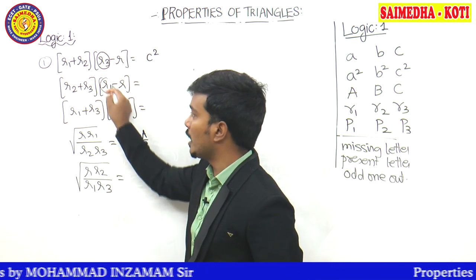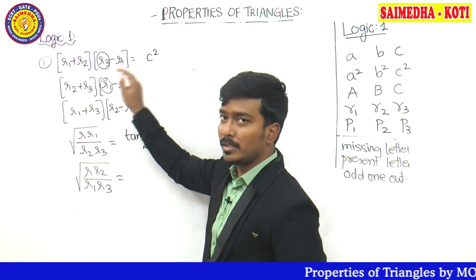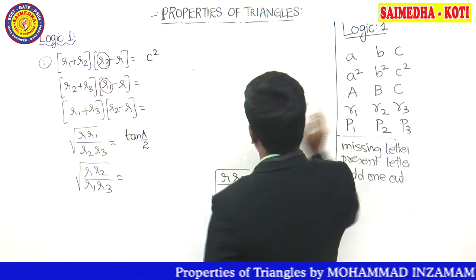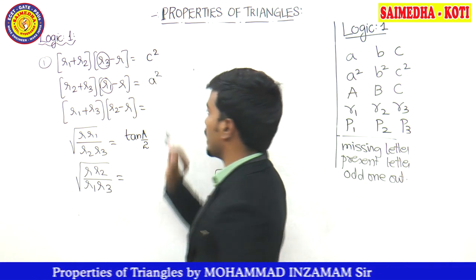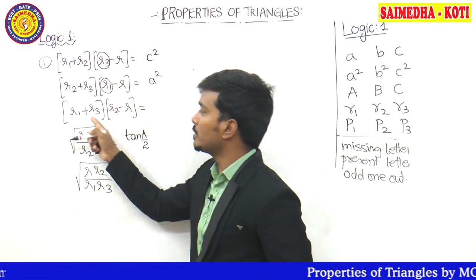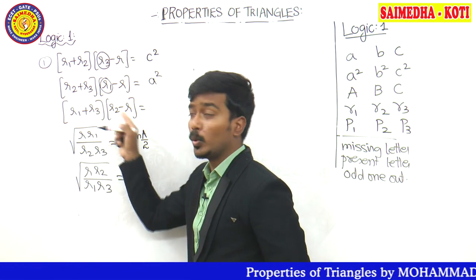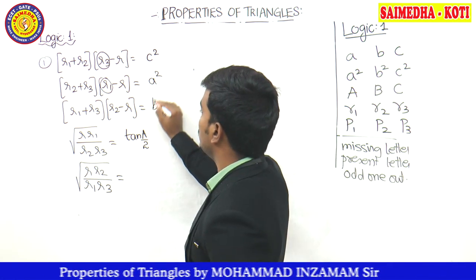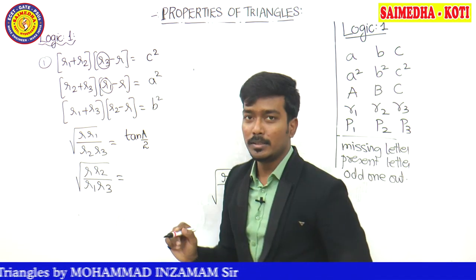So who's the odd one out now? R1, R3, that means it is C square. So R1 is going to become in which group, guys? A. So your answer must be what? A square. So you need not options also, directly you can remember it is a formula. Now R1 plus R3, odd one out is what? R2. R2 means second group. Second group, what is the correct answer now? B square. So these are the formula for A square, B square and C square.